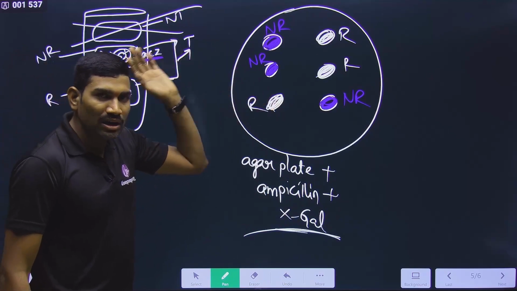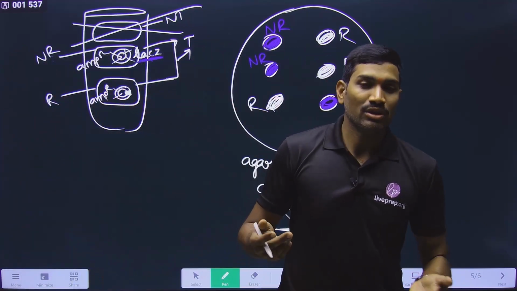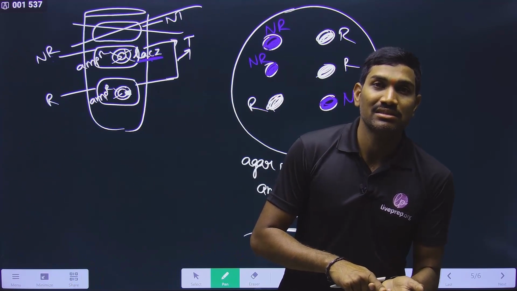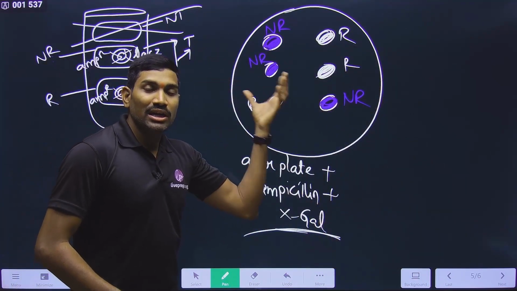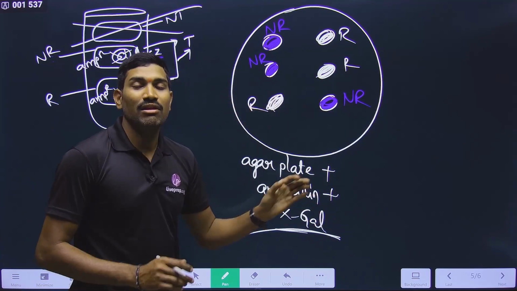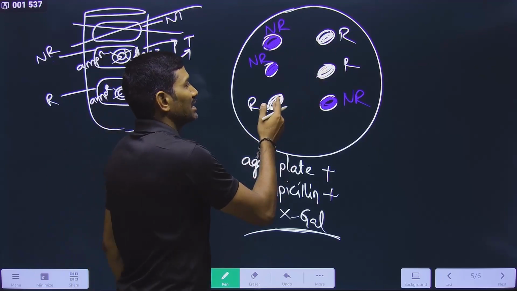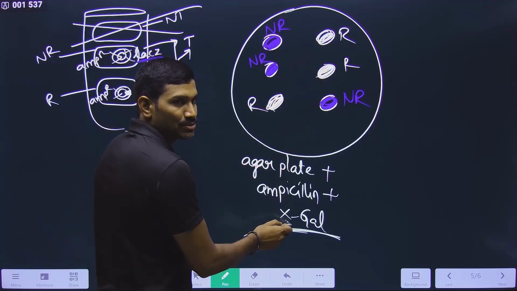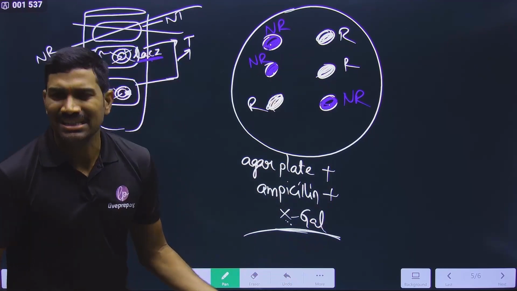So originally the colony is white in color. You need to understand this. From where are you getting this white color? You are saying that a colorless substrate is colorless. So please understand this. Originally, when E. coli is growing on an agarose plate, it will form naturally white color colonies. But here X-gal is present. These are having lacZ, so that they are forming the blue color colonies. That is what the difference is.